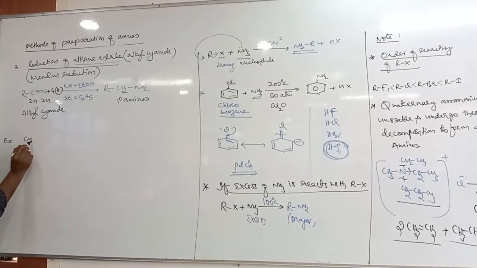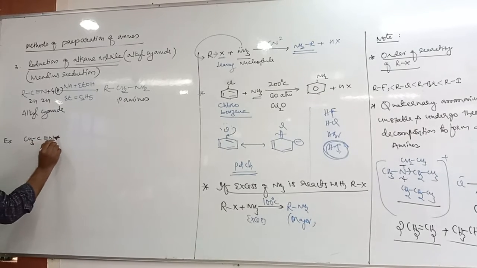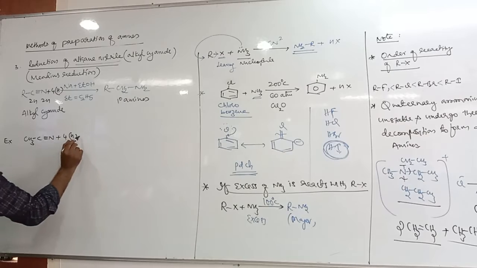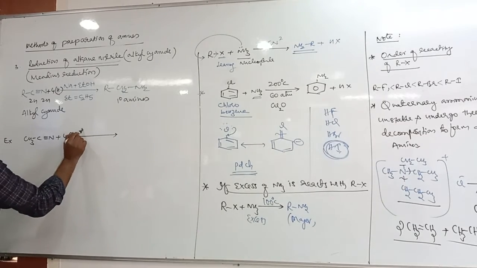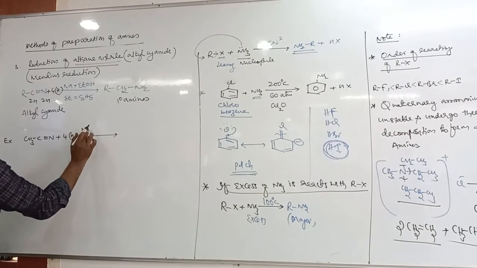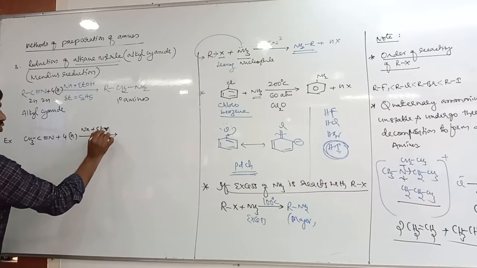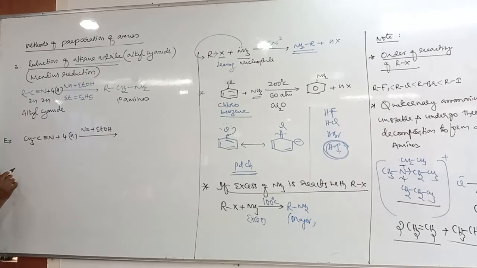Complete the reaction. CH3 C triple bond N plus 4 hydrogen, which gives rise to, sodium ethyl alcohol. Write the product.